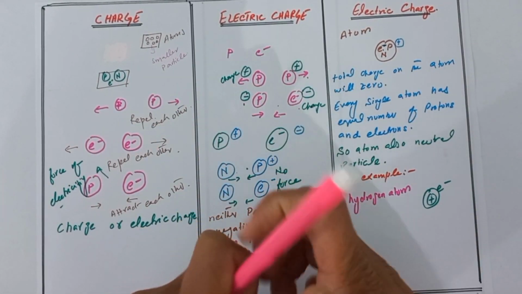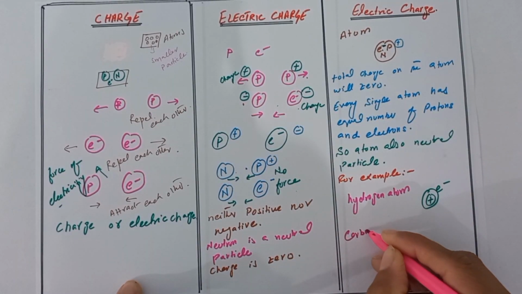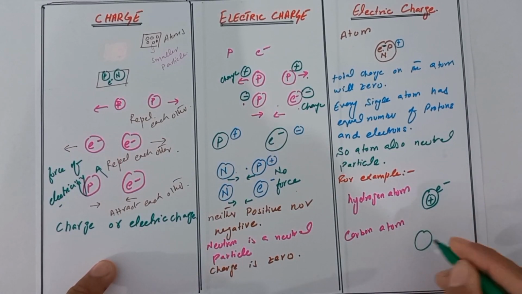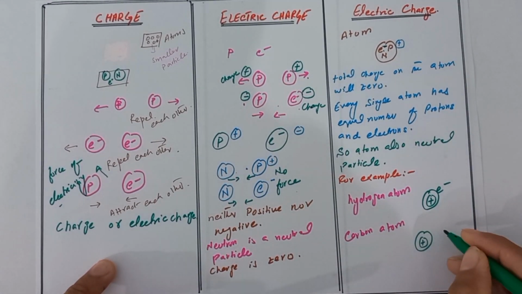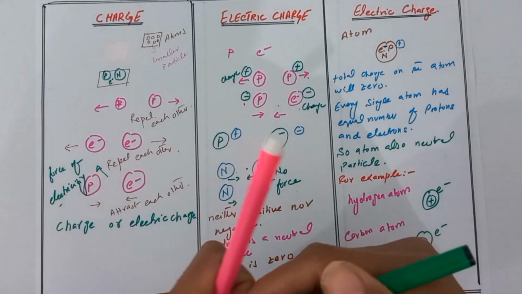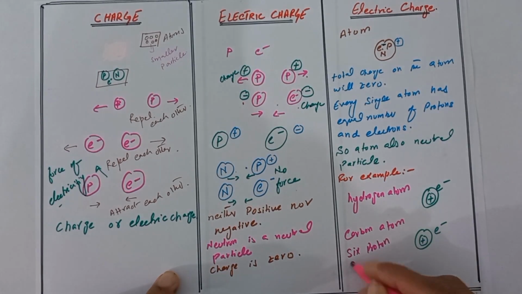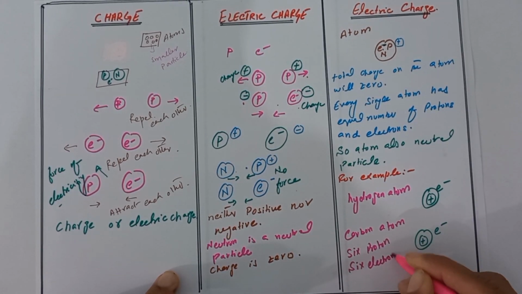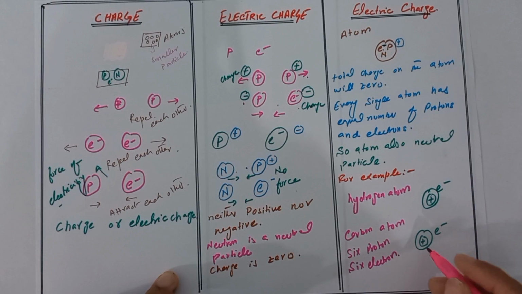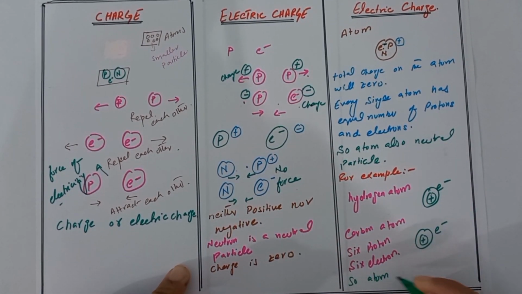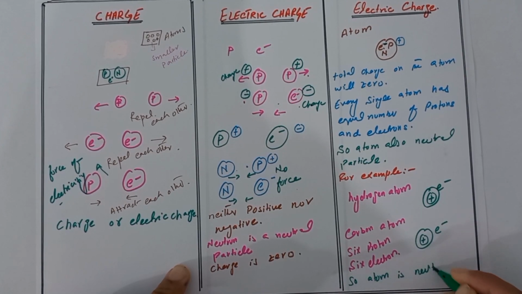If you take a carbon atom, carbon has 6 protons and 6 electrons. Together you get 0. So an atom is neutral. An atom is a neutral particle because it has an equal number of protons and electrons.